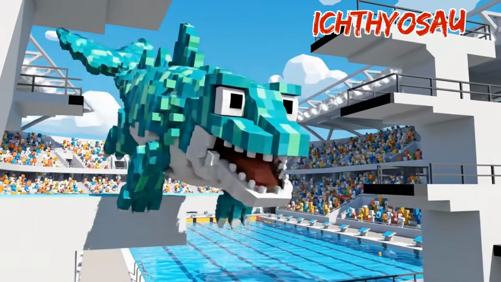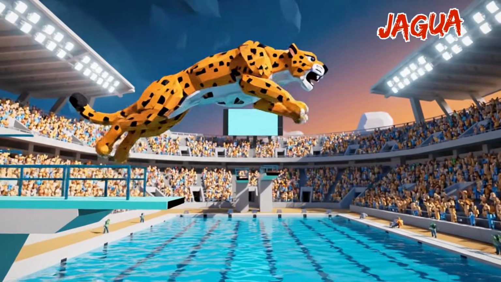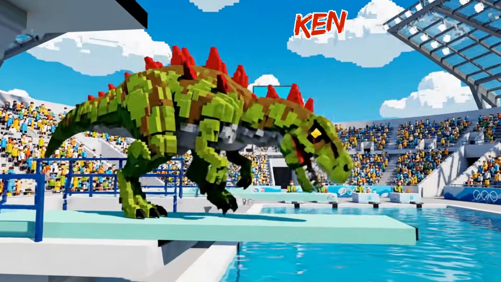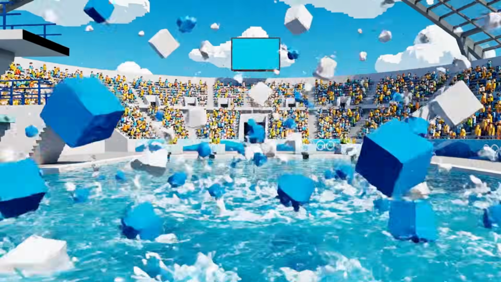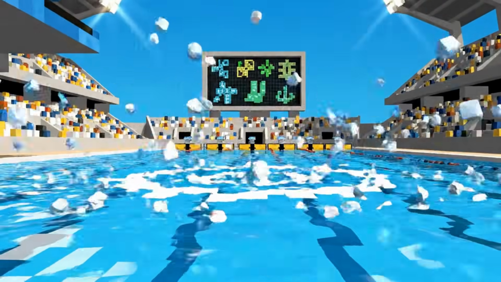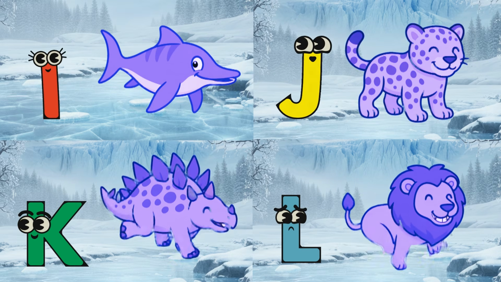I is for ichthyosaur, splash, splash, splash. J is for jaguar. J, jaguar, snarl, snarl, snarl. K is for kentrosaurus, stomp, stomp, stomp. L is for lion, roar, roar, roar. I, J, K, L, prehistoric safari animals.